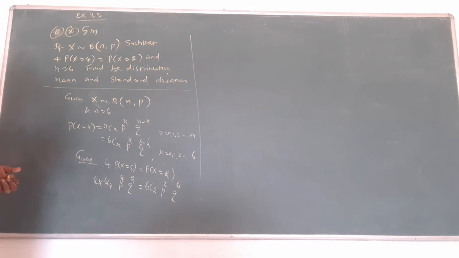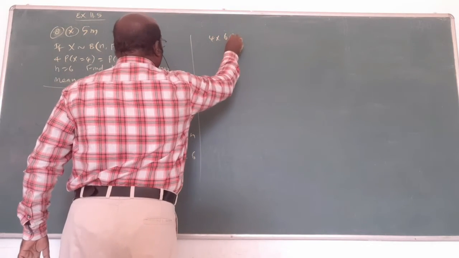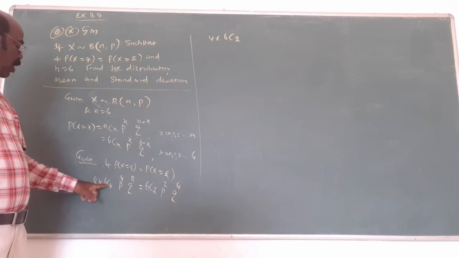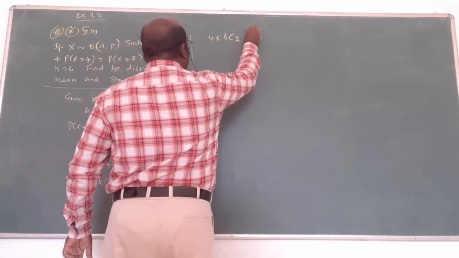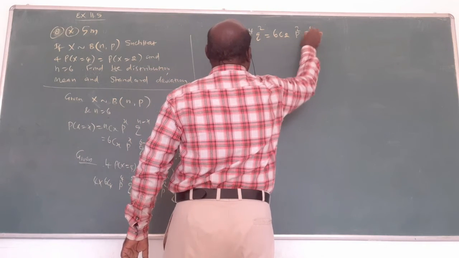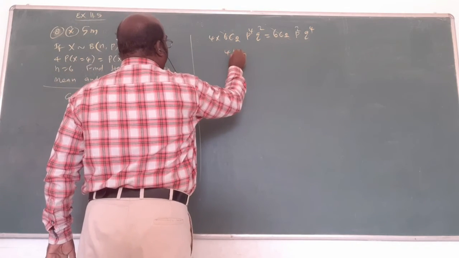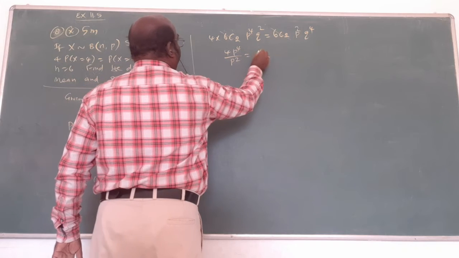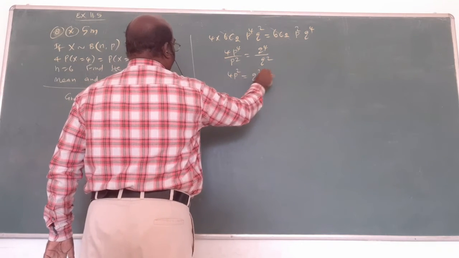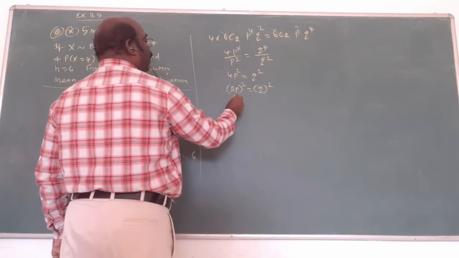Understand? Now 4 into 60... 4 no, 64. 6 minus 4 is what? 2. 62 into b power 4 q square, 62 into b square into q power 4. This will be cancelled. Now cross multiply: 4 into b power 4 by q square, q power 4 by q square. Cancel: 4b square equal to q square. This came as 2b whole square equal to q whole square. Take square root on both sides: 2b equal to q.